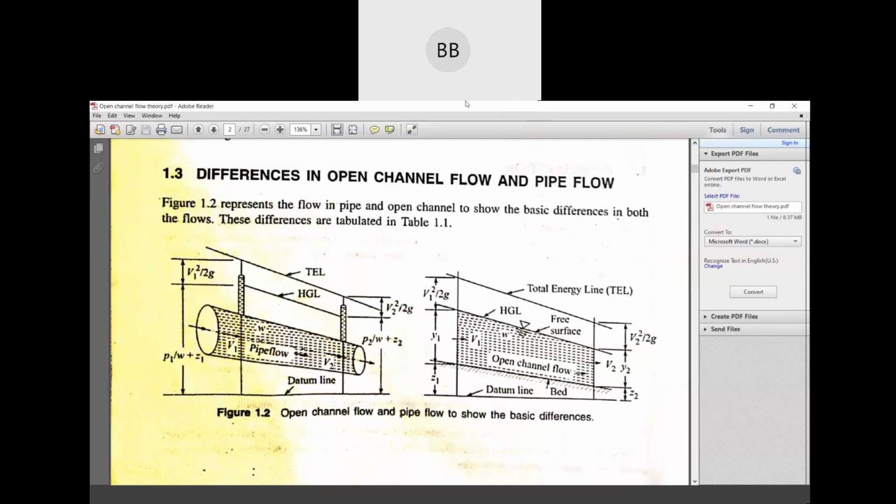So the next topic is the difference between open channel flow and pipe flow. See, this is your closed conduit, or you can say closed pipe, where water is flowing in this direction from higher to lower. But in a pipe also, if you see in your buildings, in your pipeline, we have to put some extra force, like a pump.